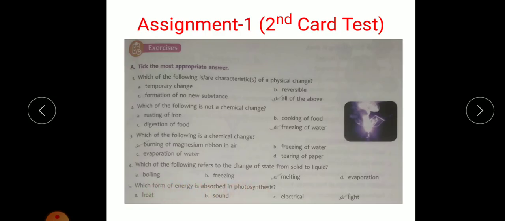So as we know that plants prepare their foods from carbon dioxide and water in the presence of chlorophyll pigment and in the presence of light, sunlight. So over here, the energy that is absorbed is light energy. Okay, so these are the correct options for question number 1.